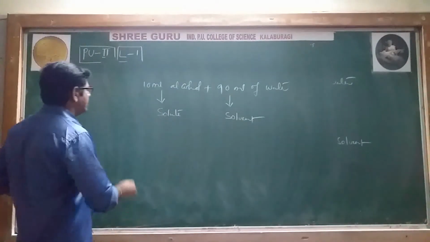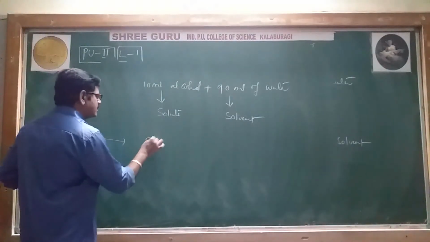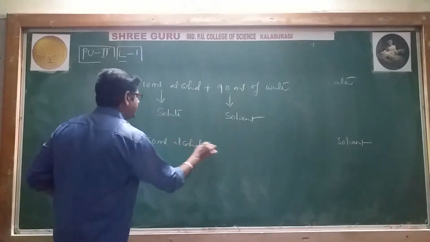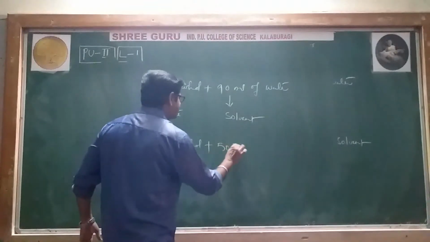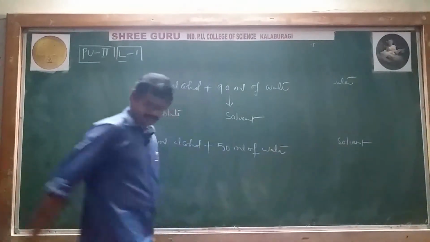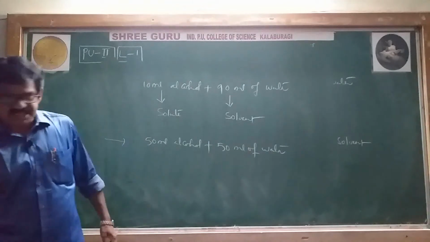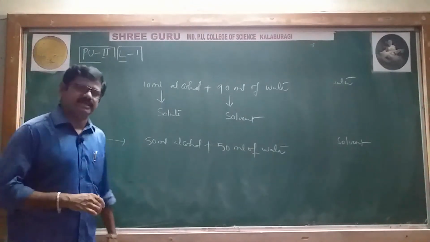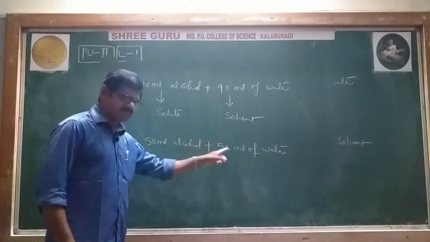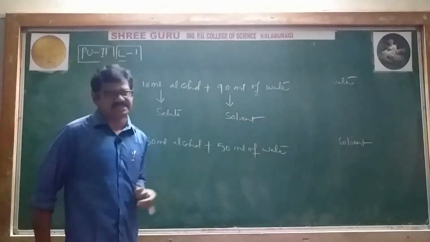Or one more example: exactly the same, 50 milliliters of alcohol plus 50 milliliters of water have been taken. Come on, tell me, which is the solute and which is the solvent? Both are 50-50, and if you see the moles also, you will get the same.